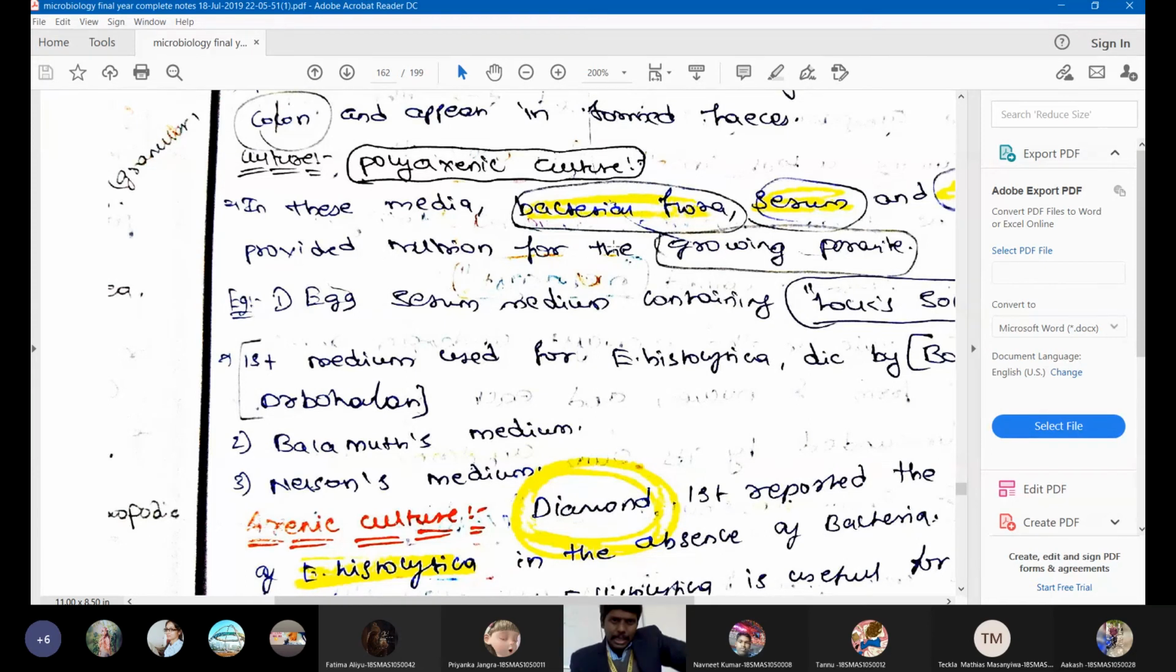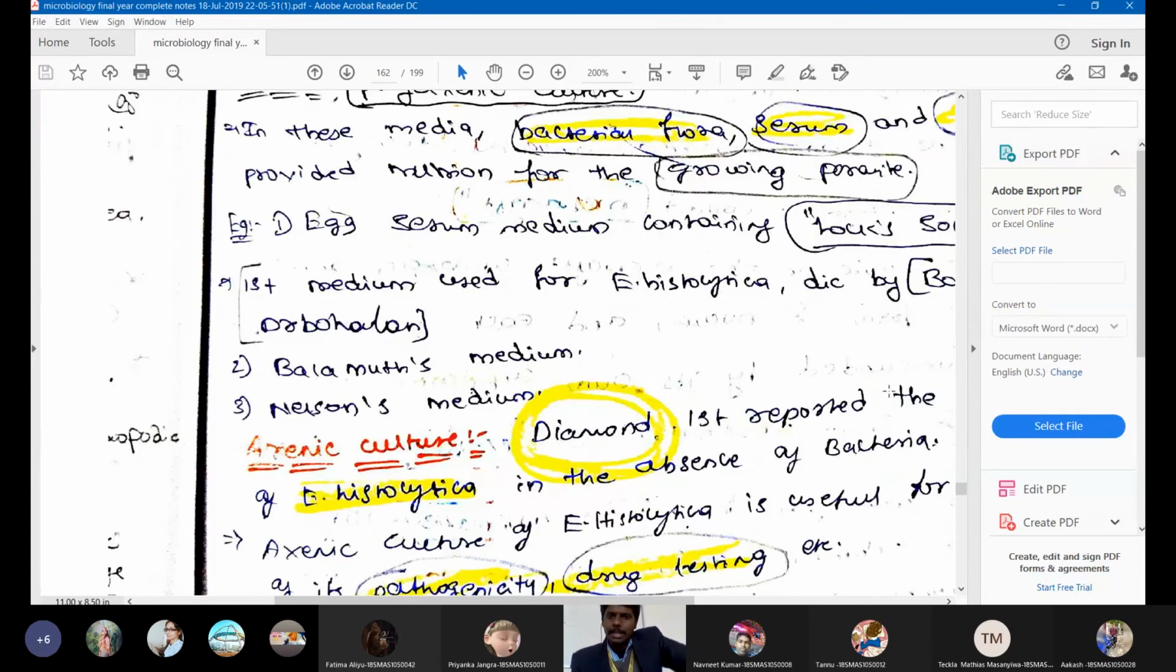In this polyxenic culture media, we can grow Entamoeba histolytica and Balantidium. Other than polyxenic culture media, we have two other media, which are Balamuth's media and Nelson's media. In these three media, we are able to culture Entamoeba histolytica, and the internationally routinely used culture media is diamond culture media.